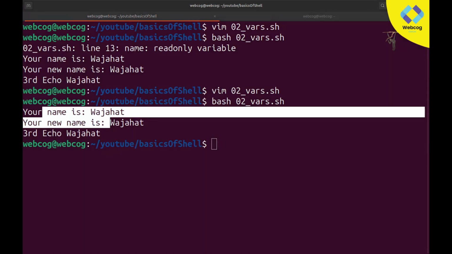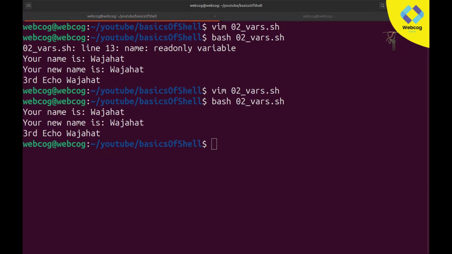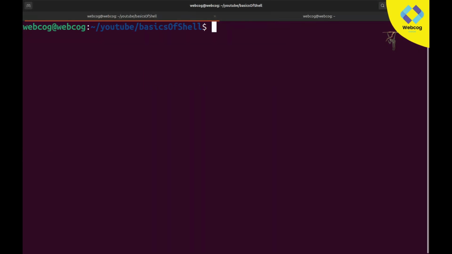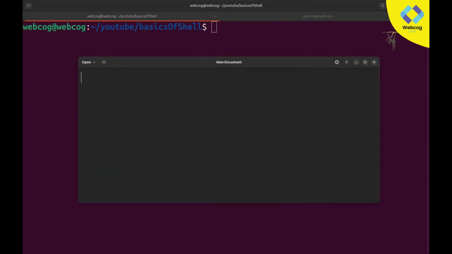So let's move on to the next part. Alright, so the next thing is a new concept by the name of arrays. Now let's talk about what arrays are. But before talking about arrays, I am again going to open my notepad, and here I'll give you a basic example of how arrays work. Then I'll give you the output.